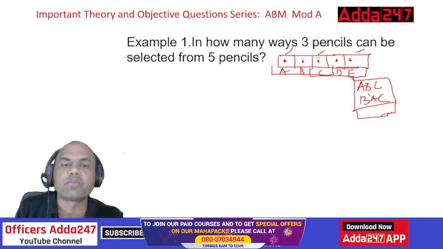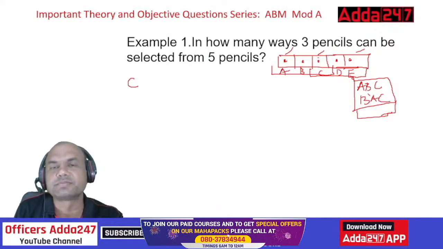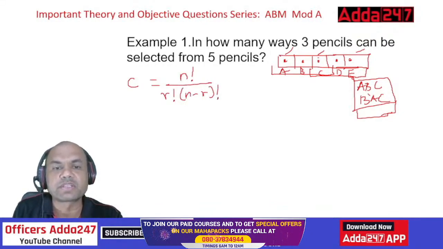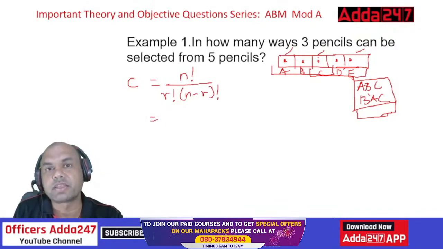So what are we talking about? We are talking of combination, C. So here you have to find the answer for C. What is the formula for that? N factorial upon R factorial into N minus R factorial, right? Just now we wrote it. So what was N? N is always the total.